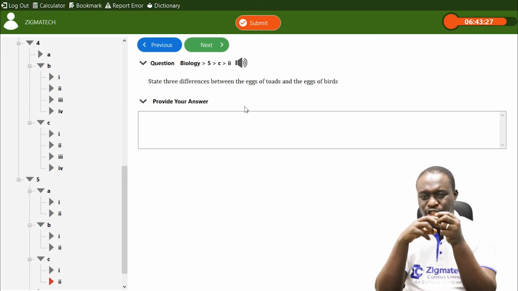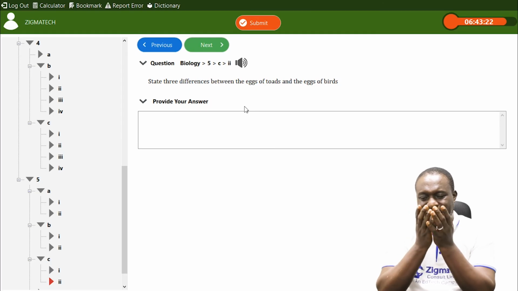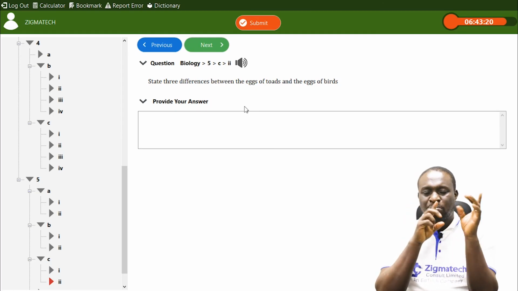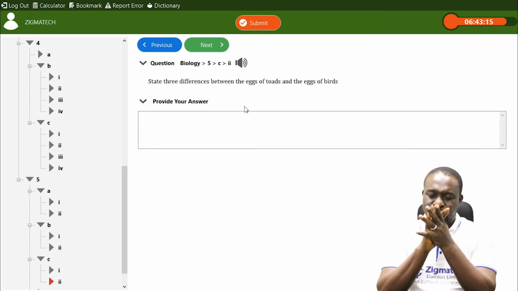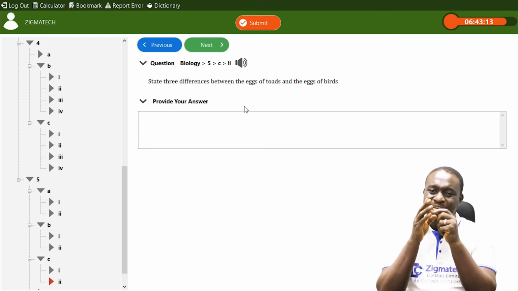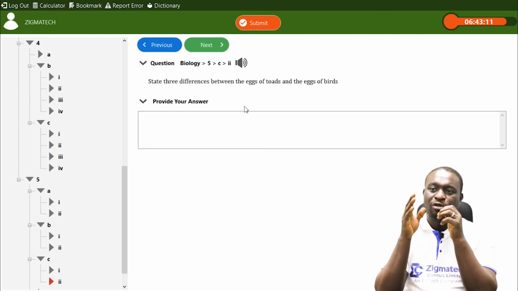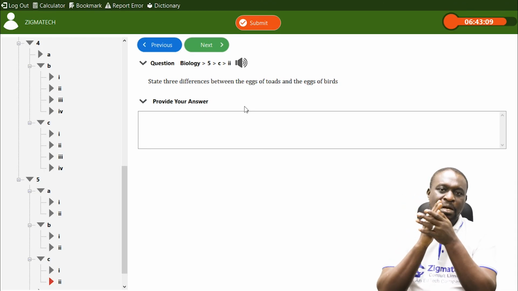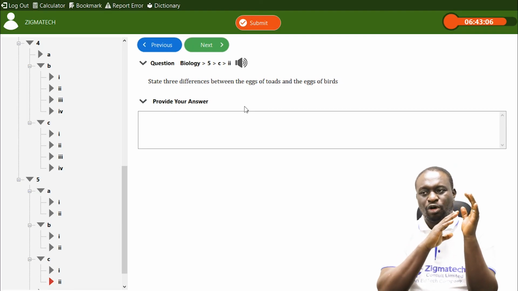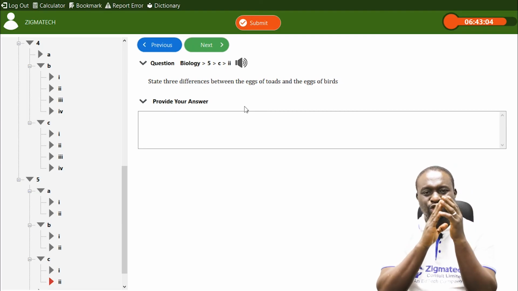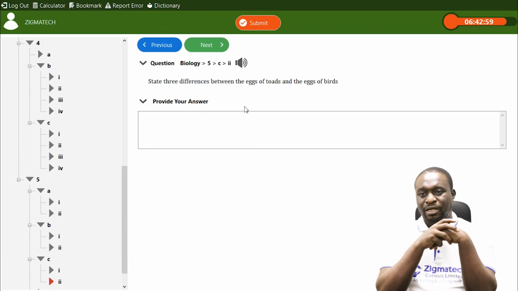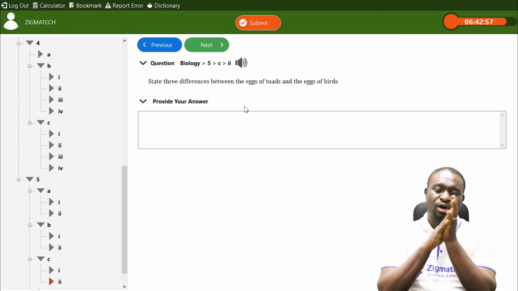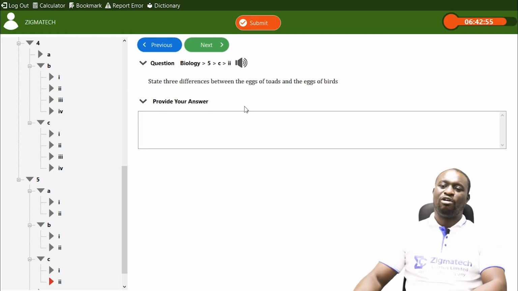After you peel off the shell, there is also this other waterproof-like membrane that covers the egg. That is the shell membrane. But the egg of toads does not possess a shell membrane. Another major difference is that the egg of birds has chalaza, but the egg of a toad does not possess chalaza. I've given you about 4 or 5 differences between the eggs of a toad and the eggs of a bird.